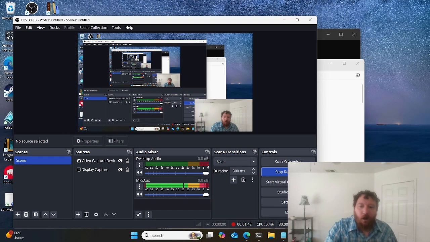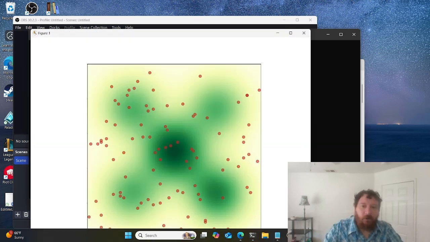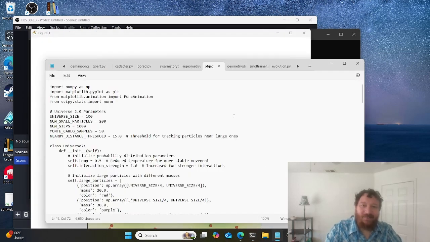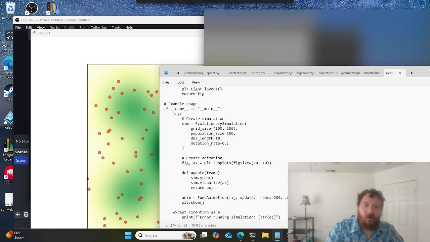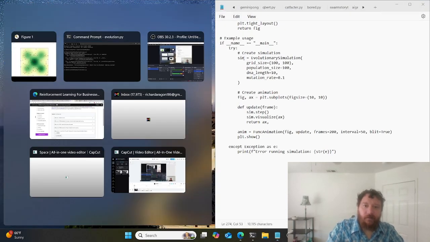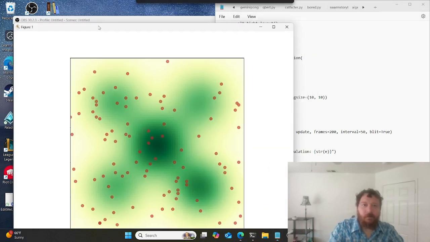And so, again, I can create and visualize any sort of environment that I would like, right? And so let's create an example here. This is evolution.py, and this is one of my favorite ones here. I'll let this go and then we'll look at the code here on the side. Oh, there we go. Bring that out there.